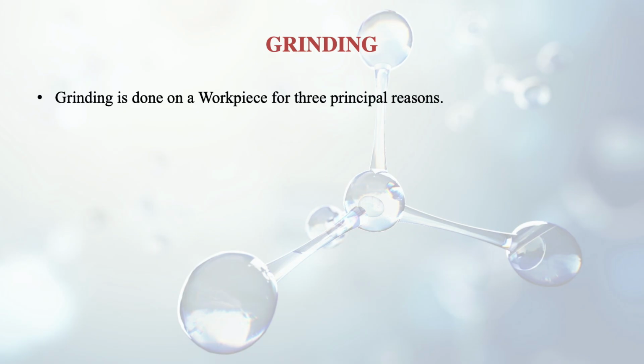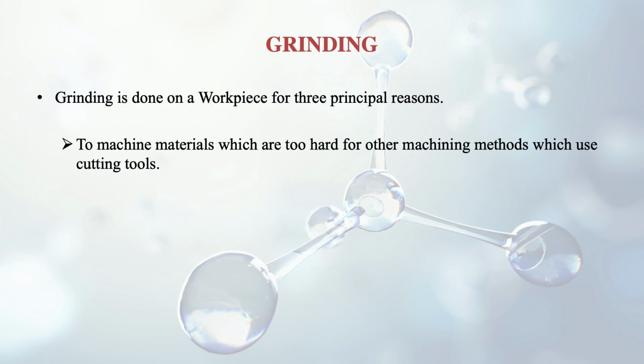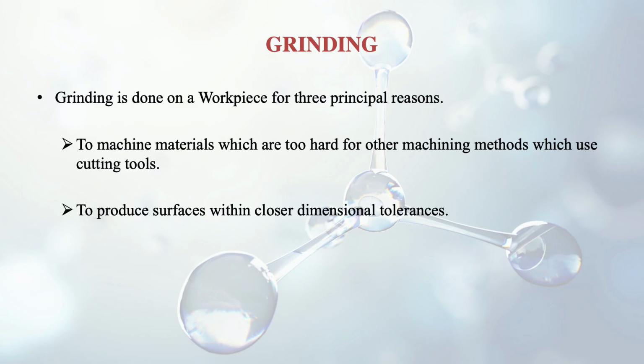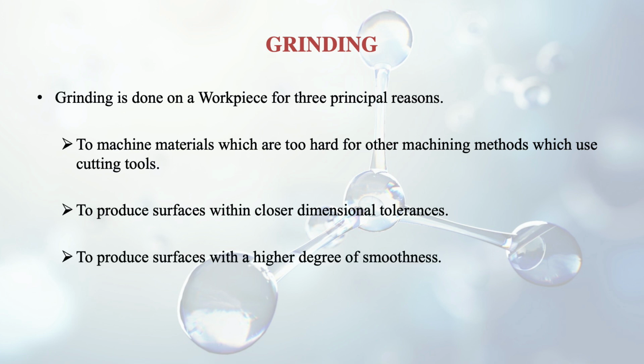The first one is to machine materials which are too hard for other machining methods which use cutting tools. Then, to produce surfaces within closer dimensional tolerances, and further to produce surfaces with a higher degree of smoothness. Like I told you earlier, here the material removal is very little, and it can be in the range of microns also. So with this we can get better tolerances and smoothness. All this is the purpose of grinding.